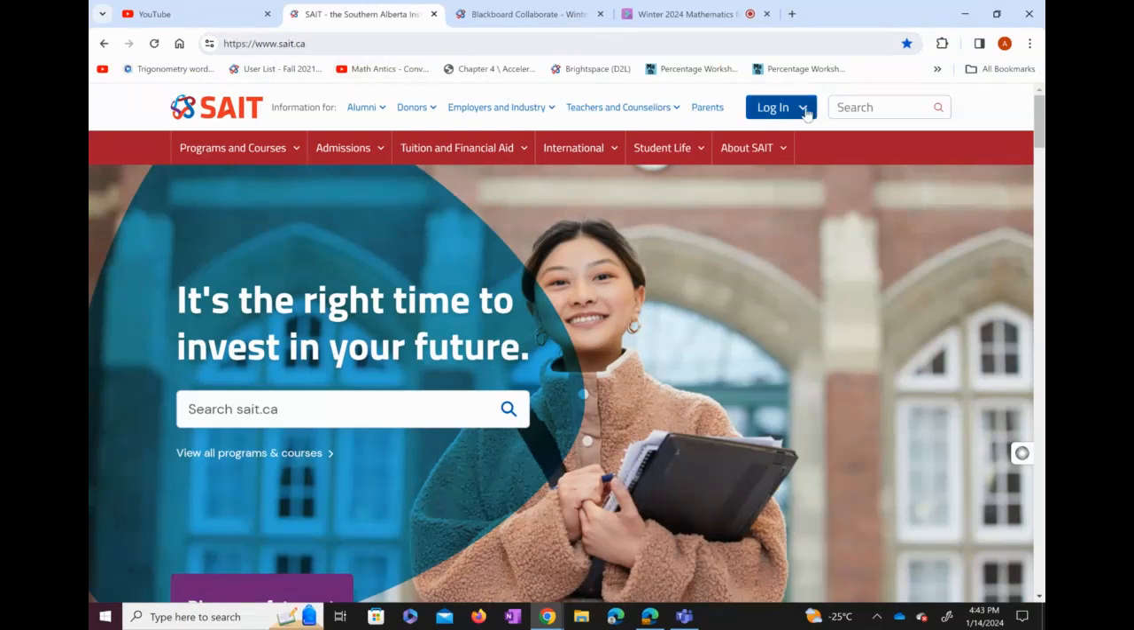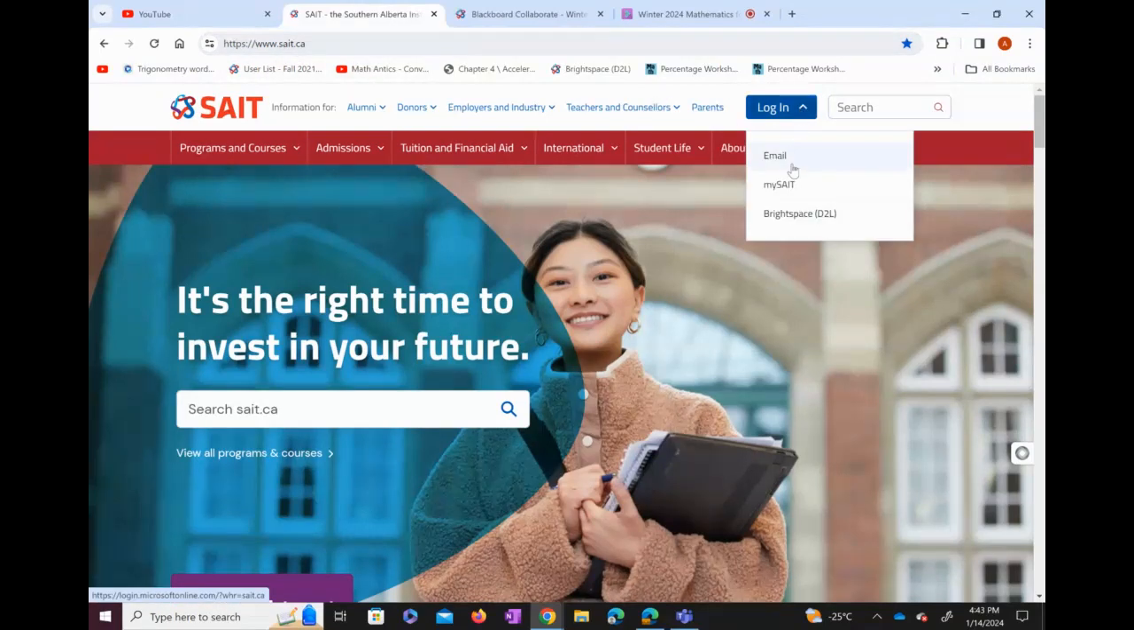As soon as you click onto this and then click onto the login, you will find three things: my SATE, email, and the Brightspace. So make sure you set up your email because I'll be sending you a lot of emails. This is really necessary. And also make sure you always click onto the Brightspace. This is what I'm going to click on.